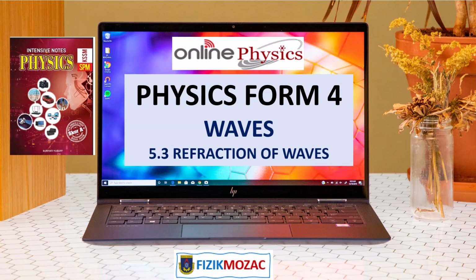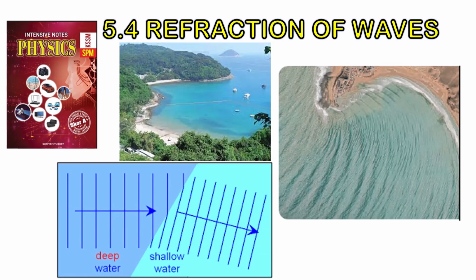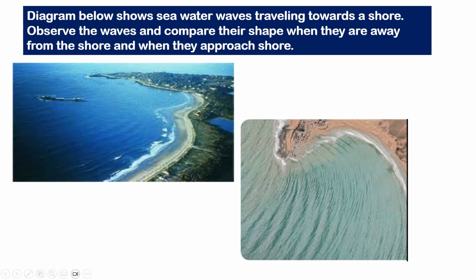So we look at topic 5.3, refraction of wave. What is the meaning of refraction of wave? As we can see from the two diagrams below, seawater is traveling to a shore. We observe the wave and compare the shape when they are away from the shore and when they approach the shore. What we can see is that the wave is coming from deep sea.